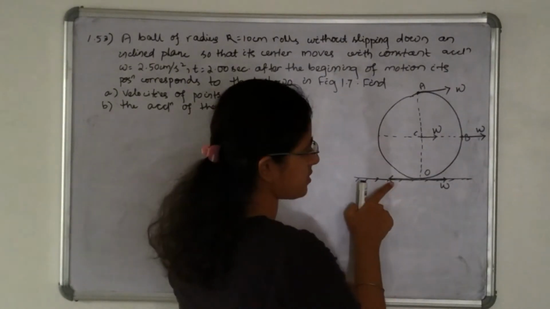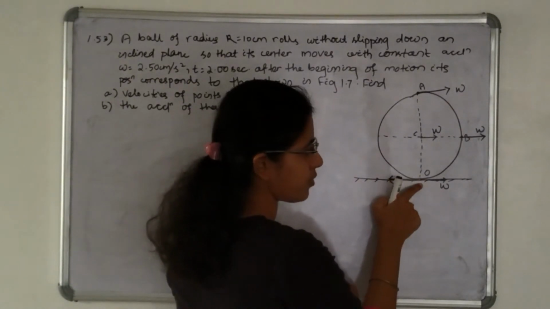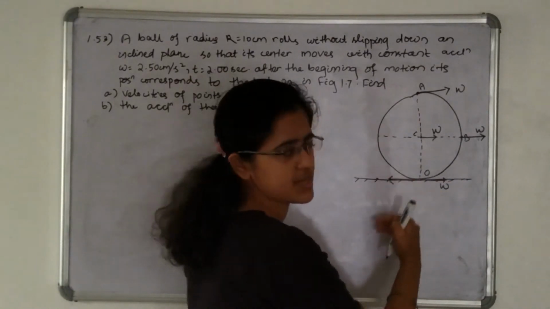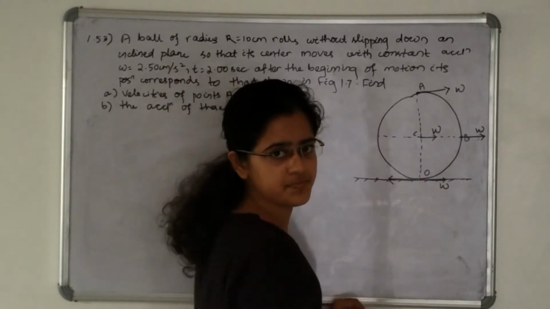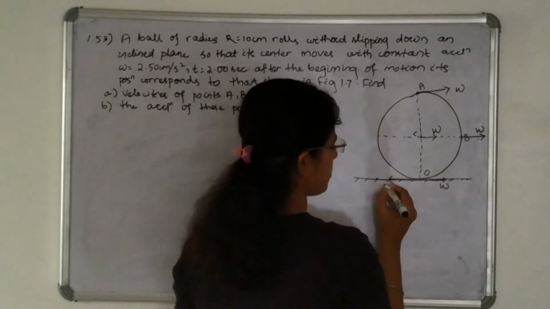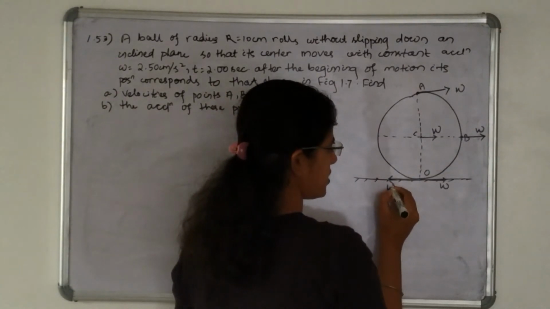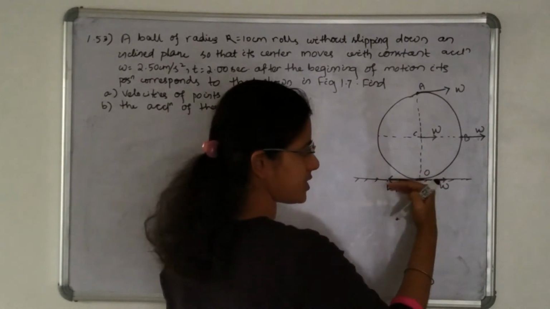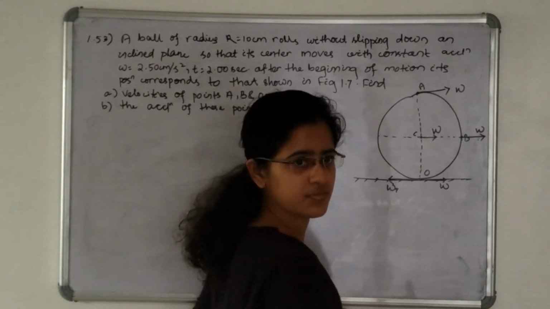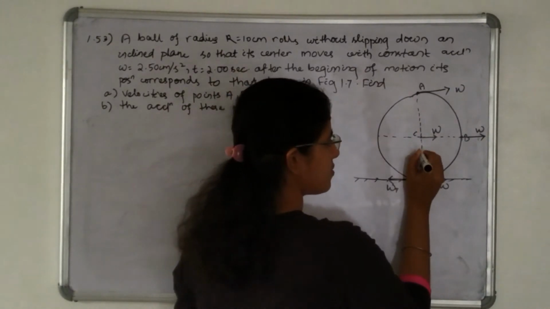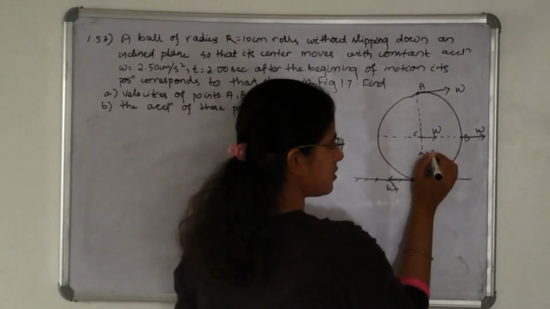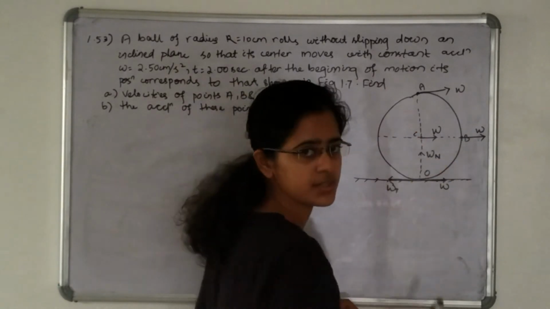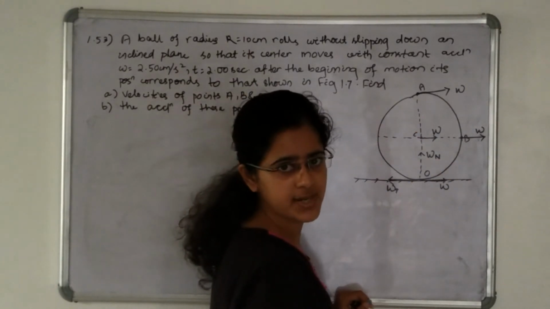So the tangential acceleration of point O is in this direction to keep the point at rest, and the normal acceleration which O is facing is along this direction towards the center; you can call it centripetal acceleration.